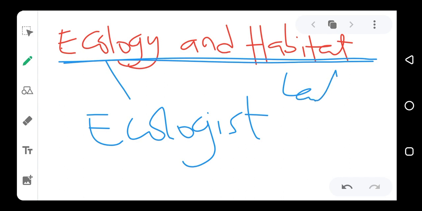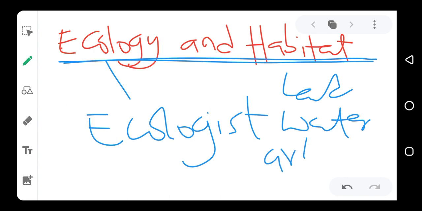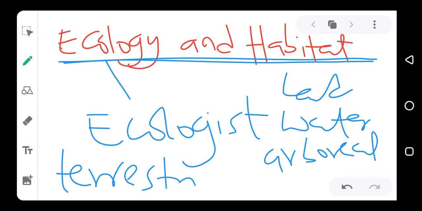Land habitats, water habitats, and the arboreal habitats. Land habitat is also called terrestrial habitats. That is land habitats.